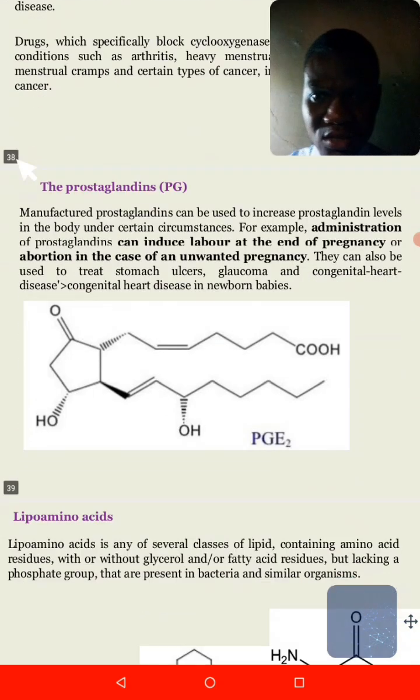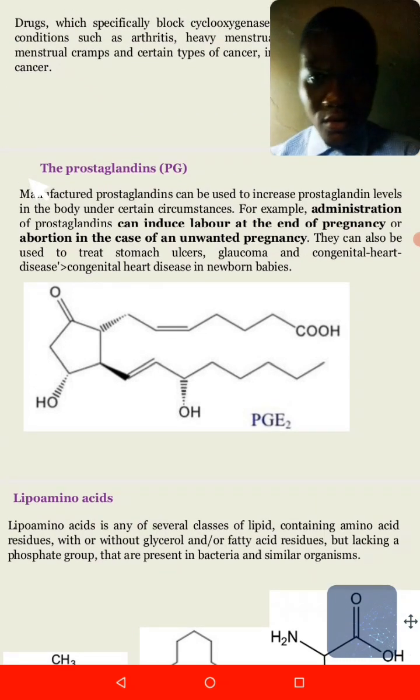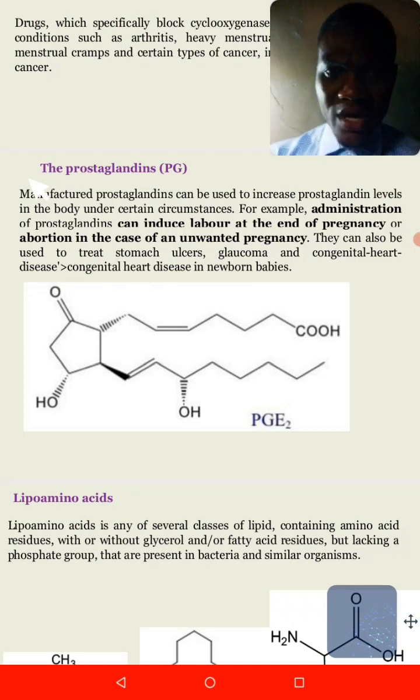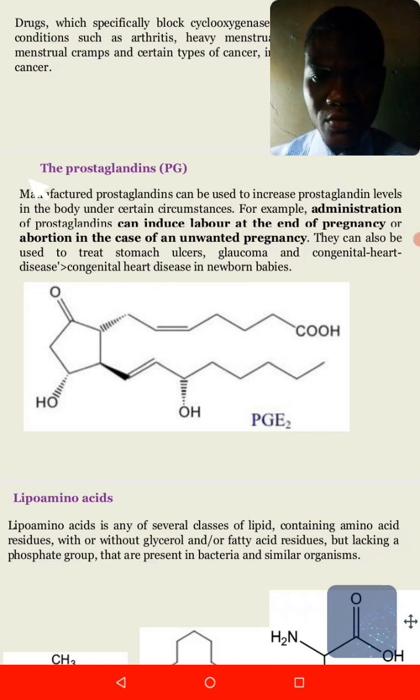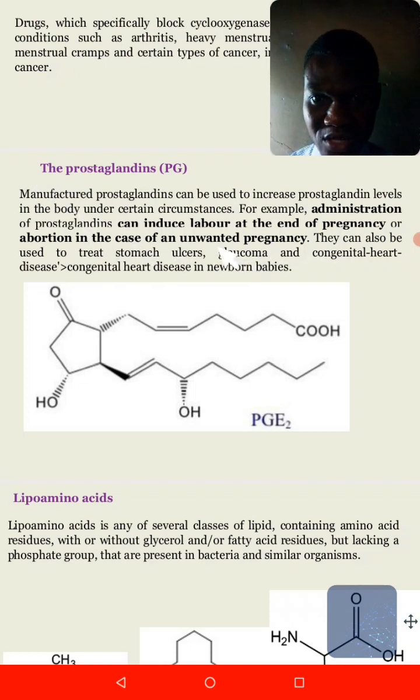These prostaglandins are also further used because of their uses in treating and the healing process of the body. We can also use prostaglandin to trigger induced labor. So for the other use of prostaglandins, we can use drugs that promote the secretion of prostaglandins so that we can have induced labor and also treat other diseases like stomach ulcers, glaucoma, and also congenital heart diseases in newly born babies.